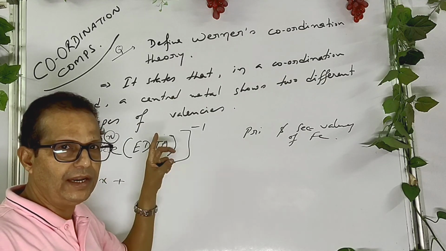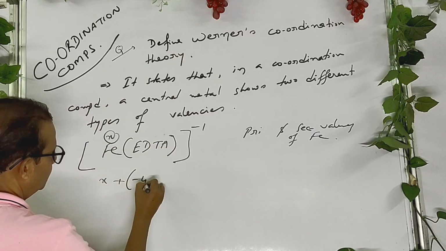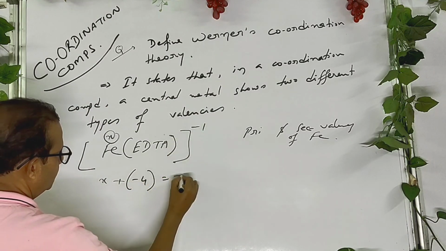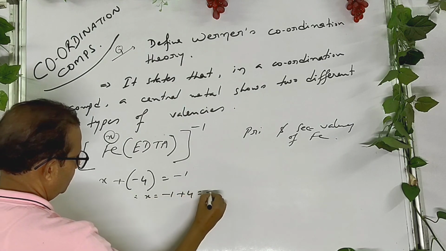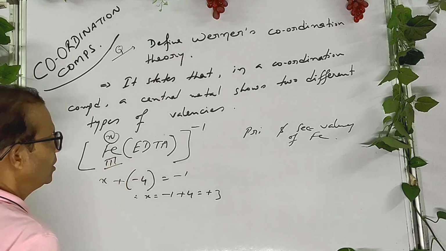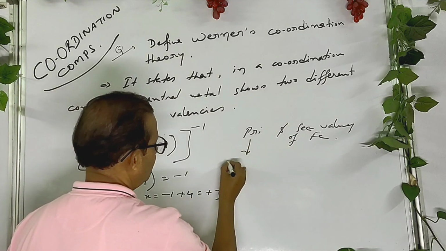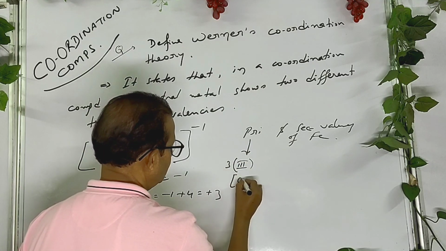Each EDTA carries charge -4. So iron has oxidation state of 3. So the primary valency is 3, that is nothing but oxidation state.